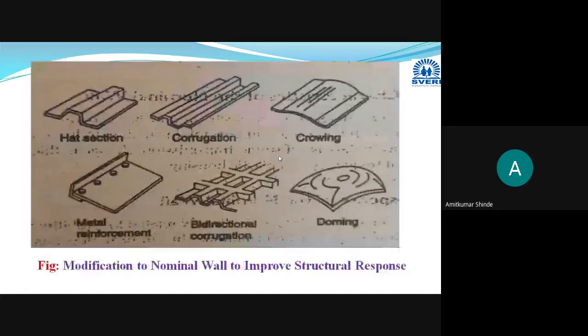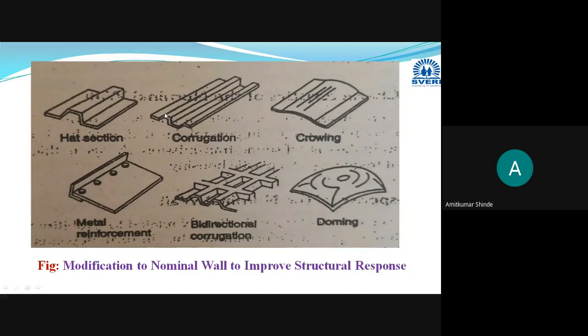To do this modification you can go for different shapes. I have collected some different shapes here. To make that particular section or part more thin, you can go for this hat like section, or corrugation section, or this is the crowning, or this is dome shape. Then bidirectional corrugation, same corrugation.